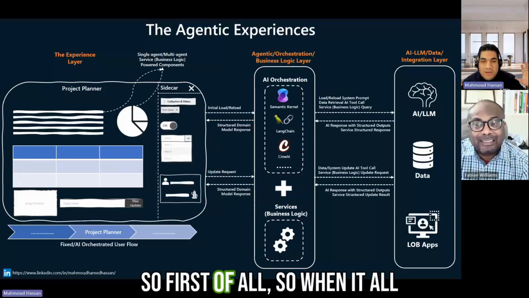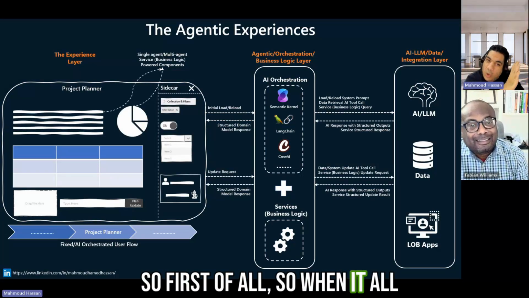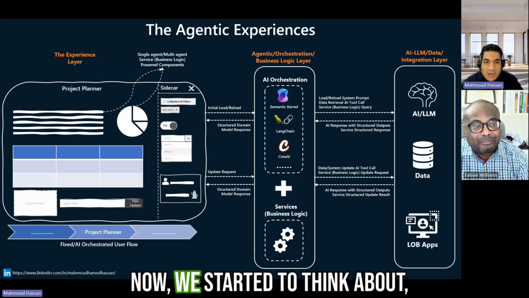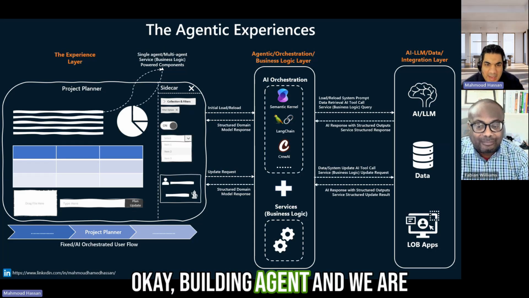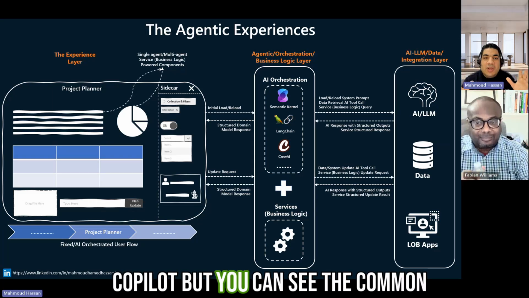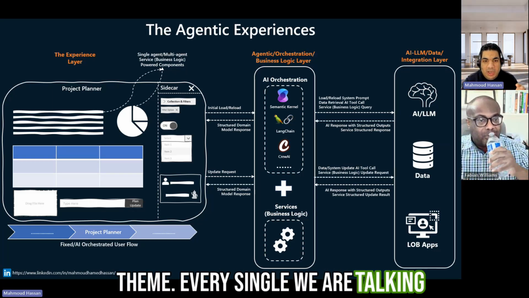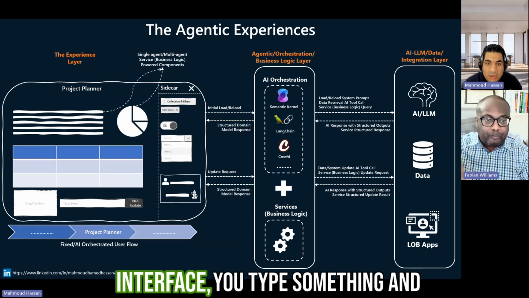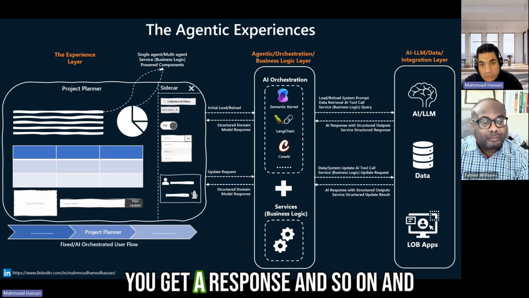Exactly. So first of all, when it all started, everyone in the market right now started to think about building agents, and we are talking everything about Copilot Chat, but you can see the common theme. Everything we are talking about here is more around conversational AI. It is around chat interface. You type something and you get a response and so on.